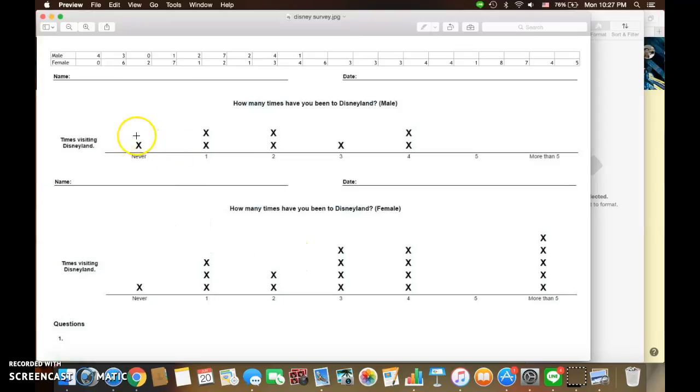A good point is that you can also see there is always one person who chose the never option. So there are 2 people who had never gone to Disneyland.